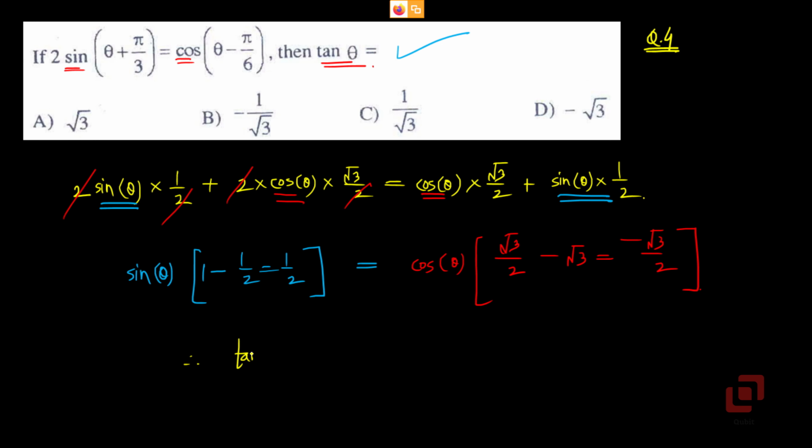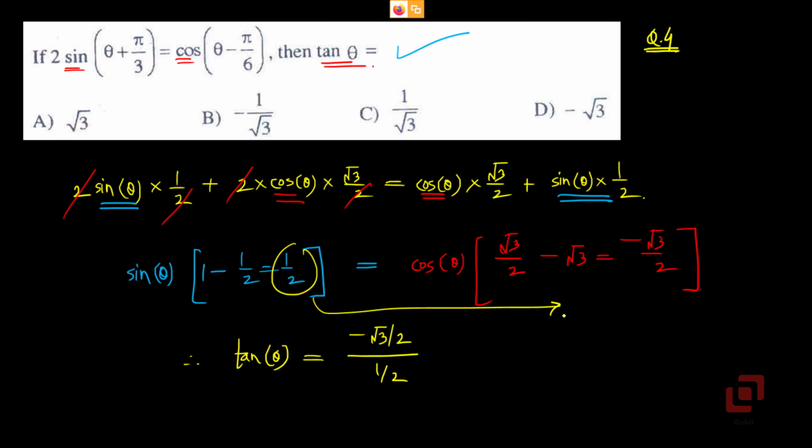Therefore tan theta equals, we have minus root 3 by 2 divided by 1 upon 2. This term will go there now, and cos will come in the denominator of sine. Okay, so we'll get tan theta on the left and minus root 3 on the right hand side. Do we have it? Yes, option D.